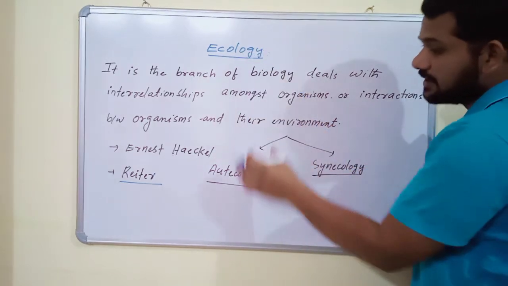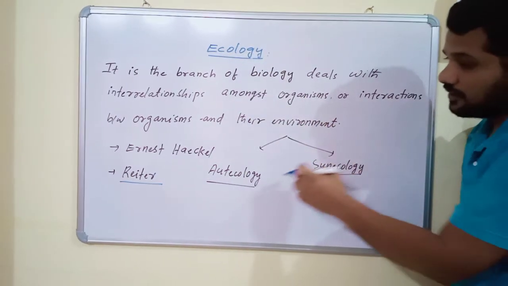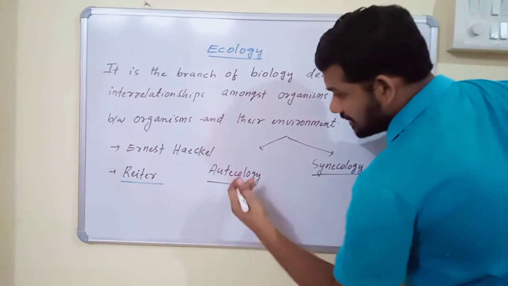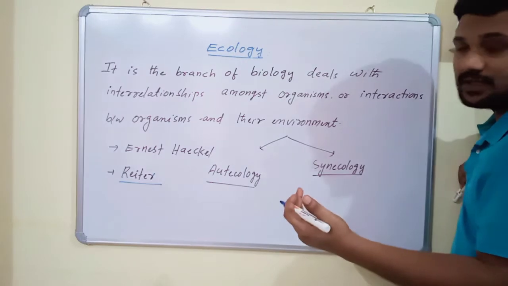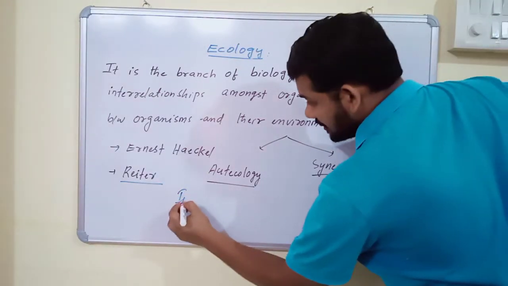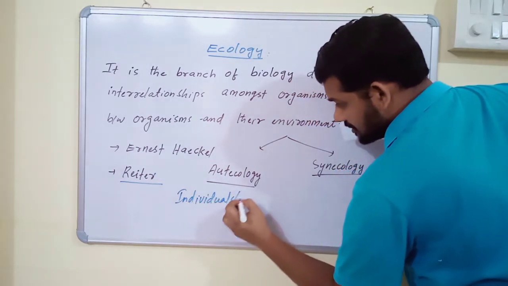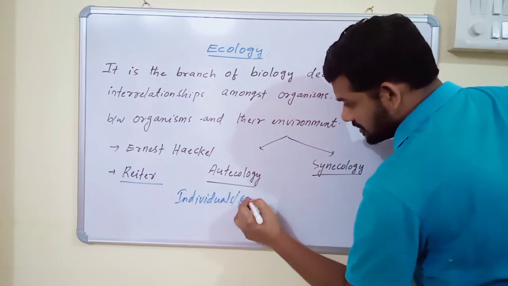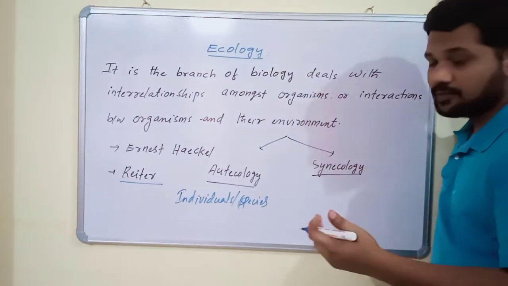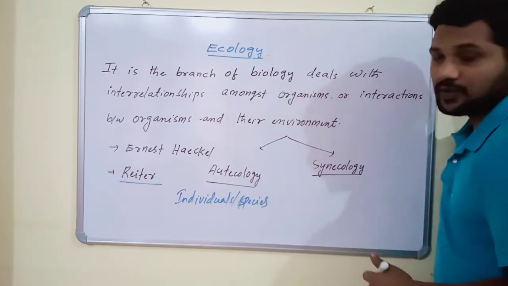Ecology has mainly two branches, autecology and synecology. What is autecology? It is the reciprocal relationship between the total developmental stages of individuals or species and their environment. Simply, the reciprocal relationship between individuals and environment is called autecology.